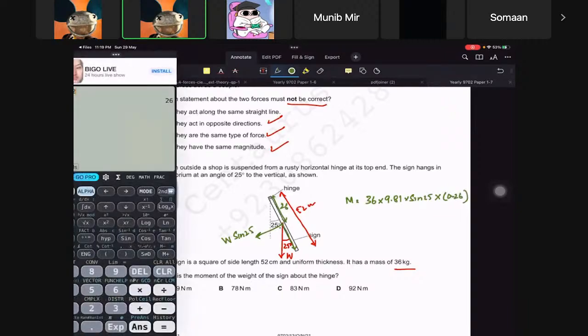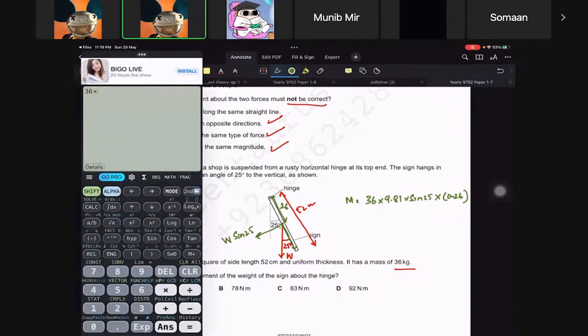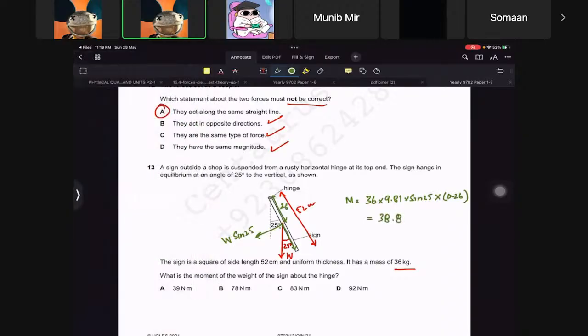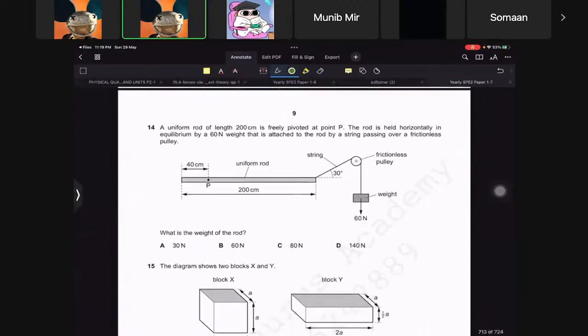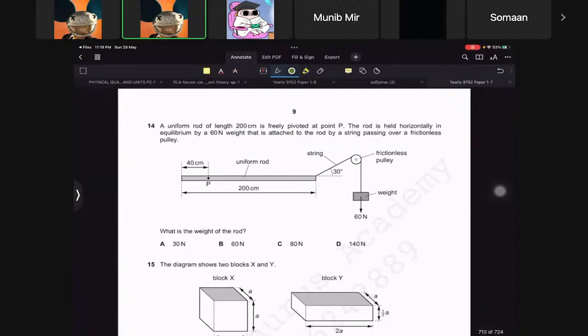So let's try do this. 36 times 9.81 times sine of 25 times 0.26, it is coming as 38.8. Let's see, yeah, that's 39 then, right? All right, pretty good.